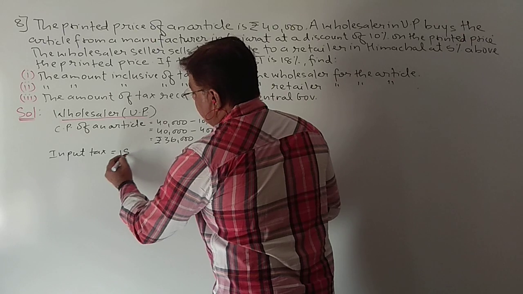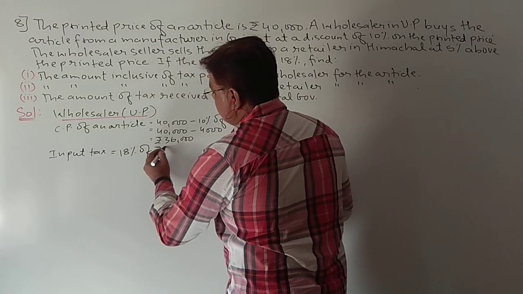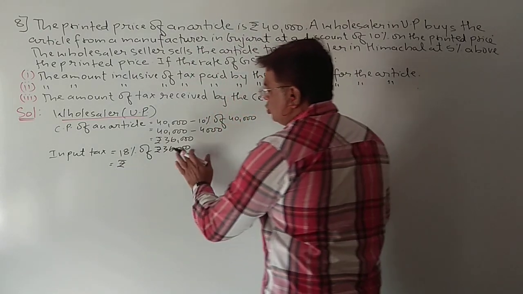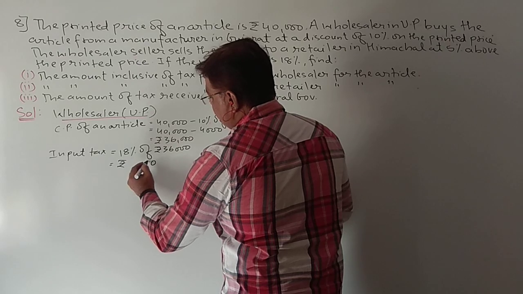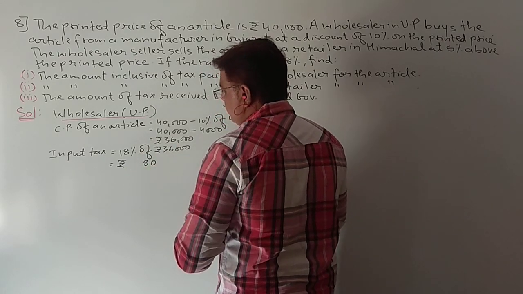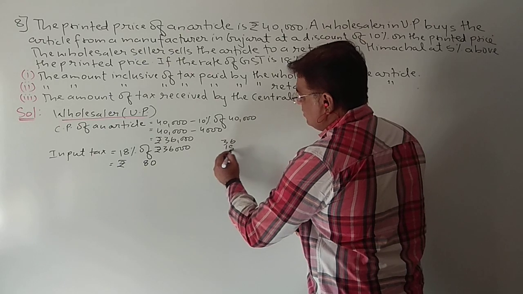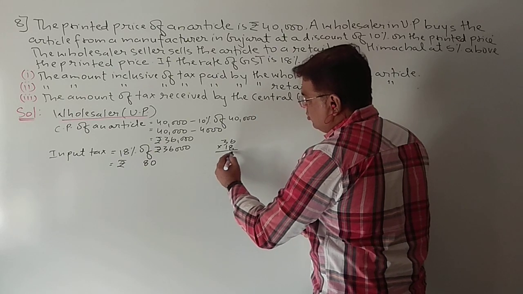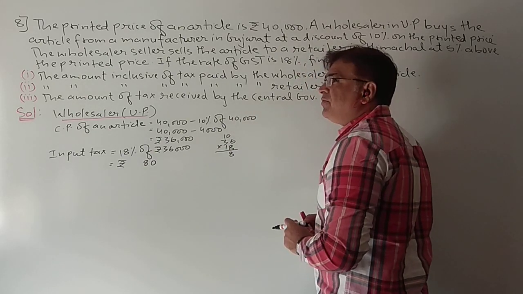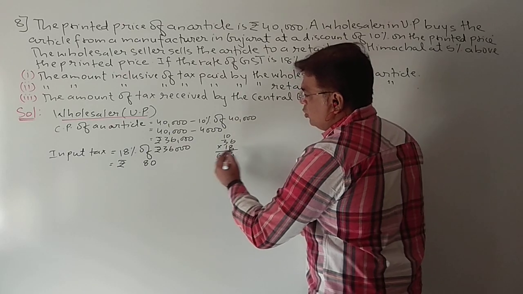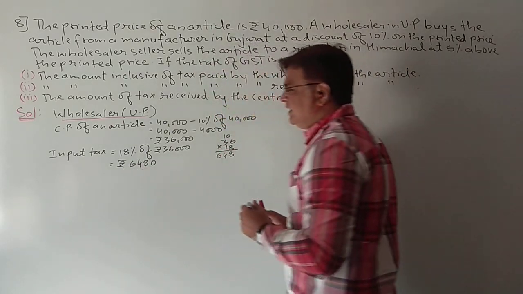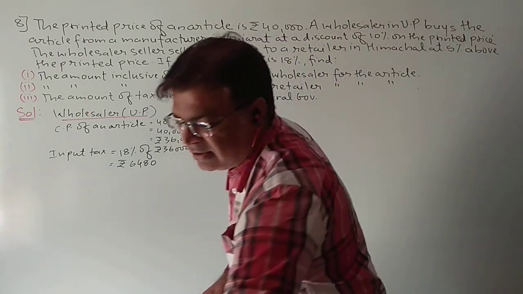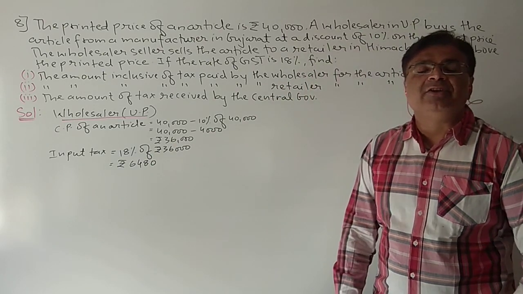So we will calculate 18% of rupees 36,000. Let us multiply and see. 18 times 6 will be 108. 18 times 3 is 54 plus 10 is 64. So it is 6,480. Okay, so 6,480 will be the input tax paid by the wholesaler in UP.